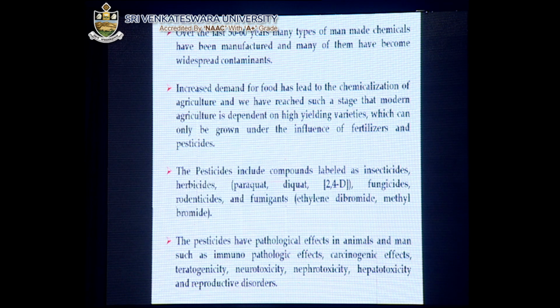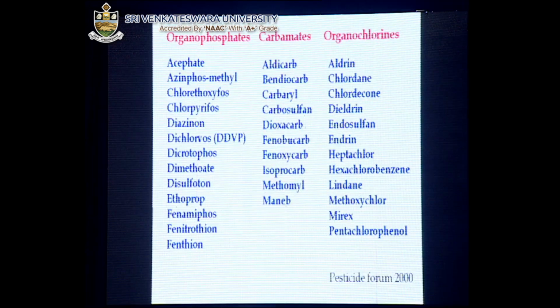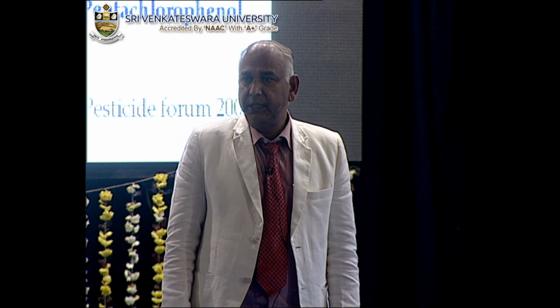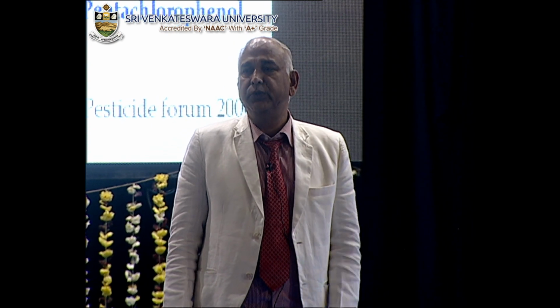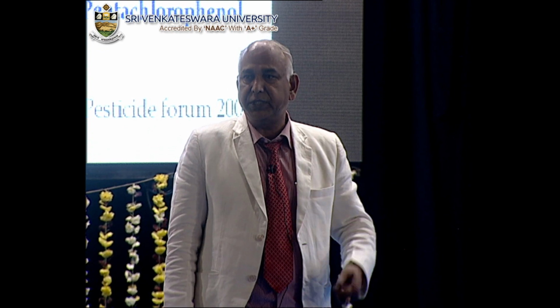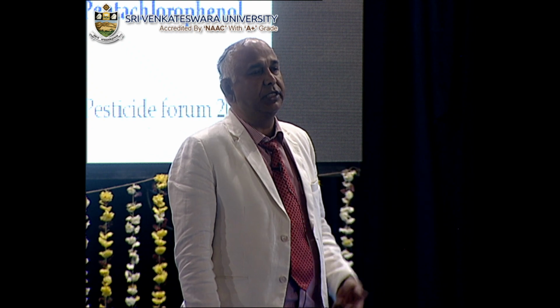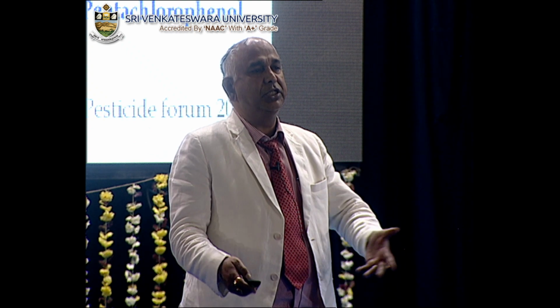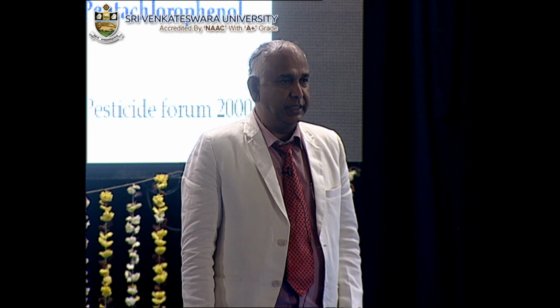Now, I will not go into detail about all these things. Here you can see the organophosphates, the carbamates, and the organochlorines, and these are the chemicals. Among them, the organochlorines are very, very dangerous, including DDT, which we use to control mosquitoes. And now they have also developed resistance because of continuous use of these things, and they are not afraid of DDT or any chlorinated pesticides.